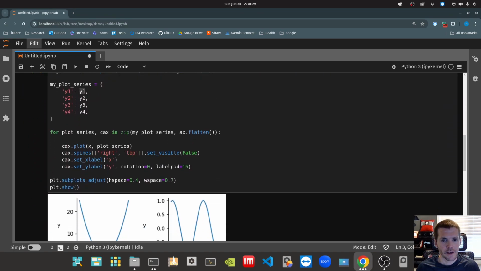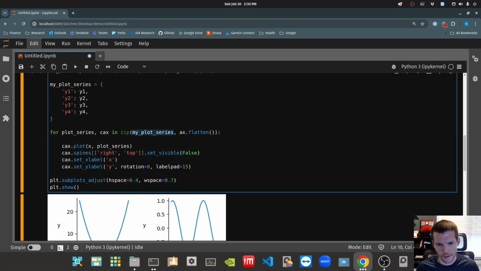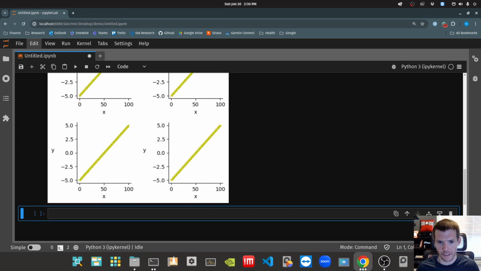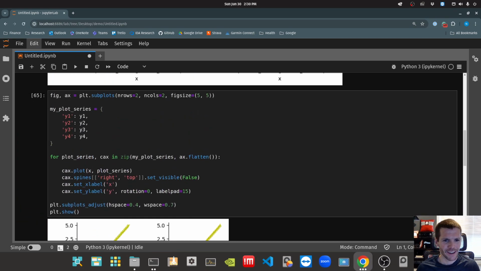Well, now we've got to change this. Because when I'm iterating over this, if I just do this, it's returning the keys, I'm sorry. So when I run this, it does something, but that's clearly not the behavior that we want. And why is that?